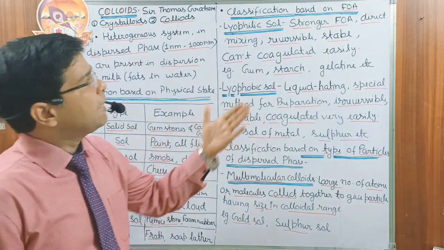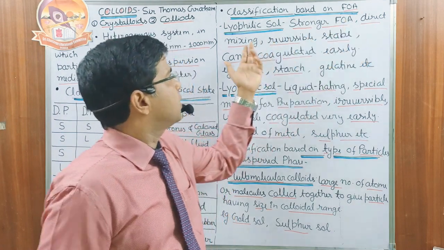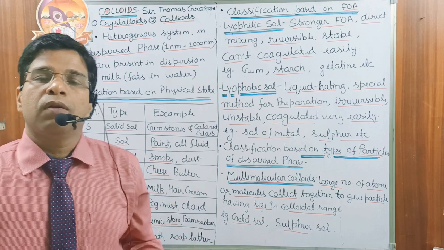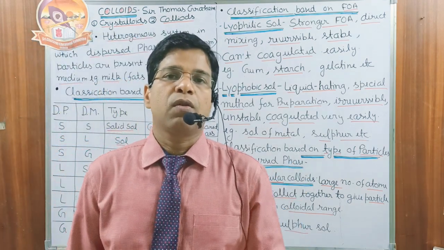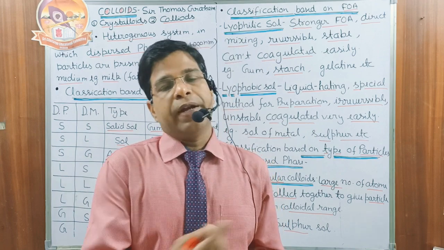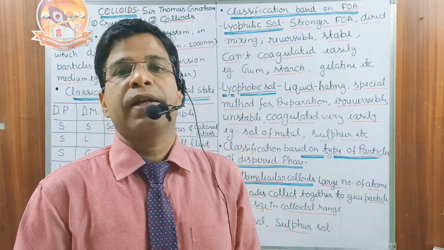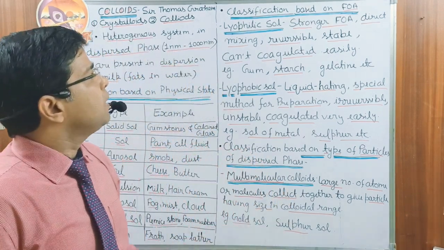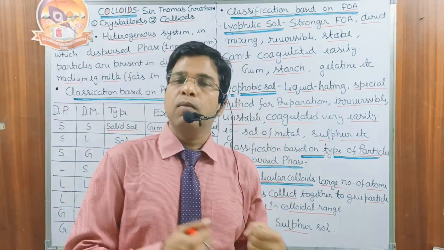So first, lyophilic colloids have a stronger force of attraction between the dispersed phase and dispersion medium. They have a very simple method of preparation, that is direct mixing and a small amount of heating. Suppose you want to prepare a solution of starch in water, what is the method? Just take the starch, add it to the water, mix and slightly heat. Only this is sufficient to give the colloidal system, and they are stable because we have more force of attraction.